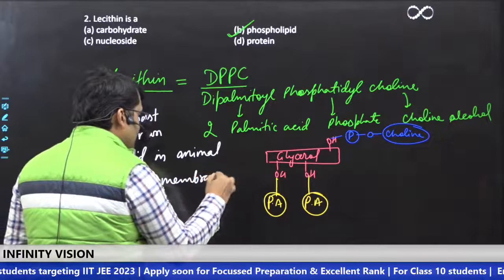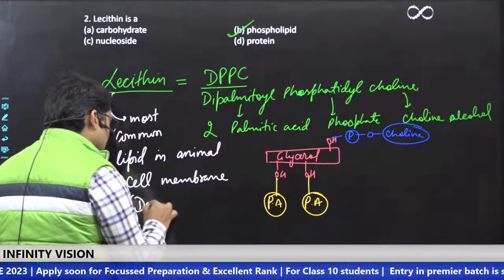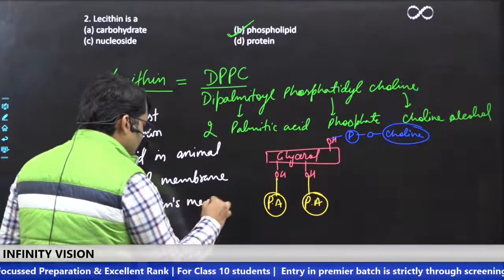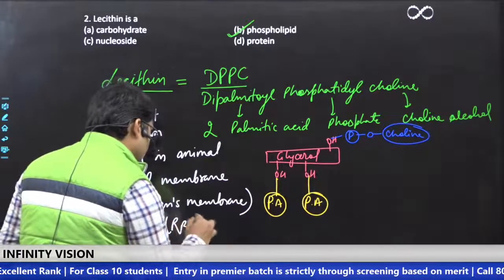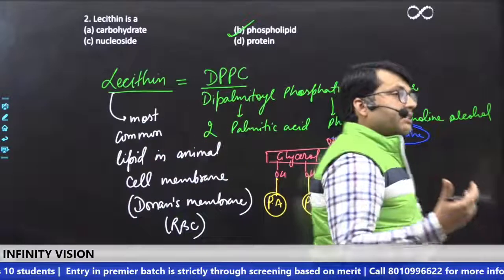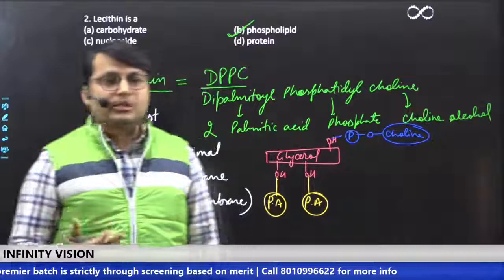Okay, and here when we are talking about the animal cell membrane, we mostly mean the Donan's membrane, which is the cell membrane of RBC. किसका? RBC का. समझ में आ रहा है? तो जब भी हम लोग मॉडल एनिमल मेम्ब्रेन की बात करते हैं, बेसिकली वी आर टॉकिंग ऑफ द RBC membrane, that is the Donan's membrane.